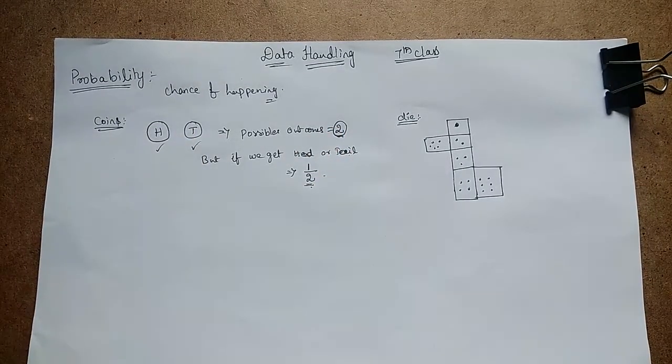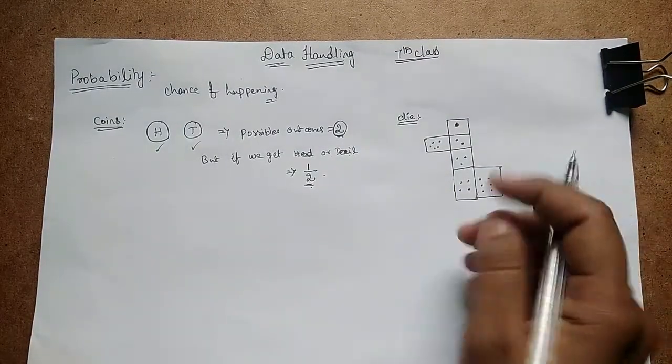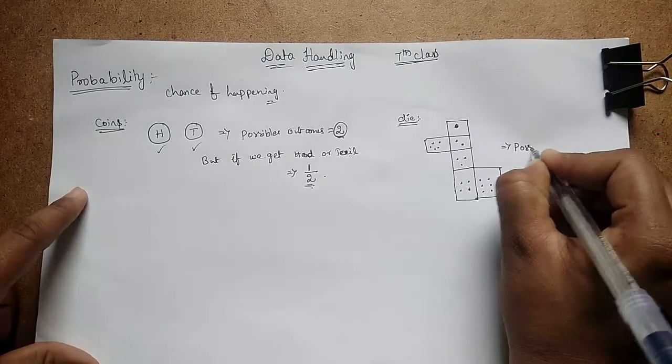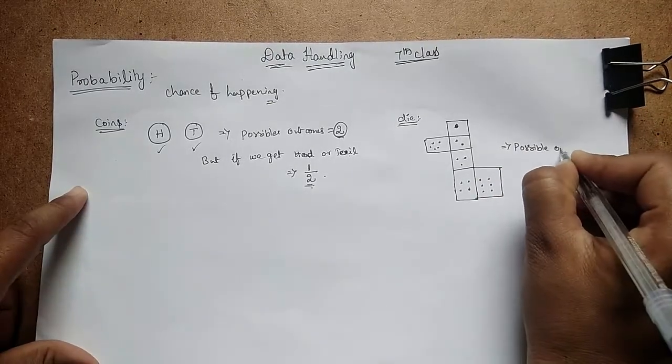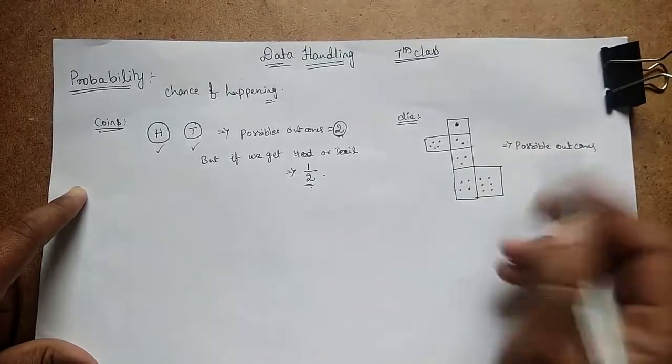If you throw a die, the possible outcomes are 6, because we have 6 faces.